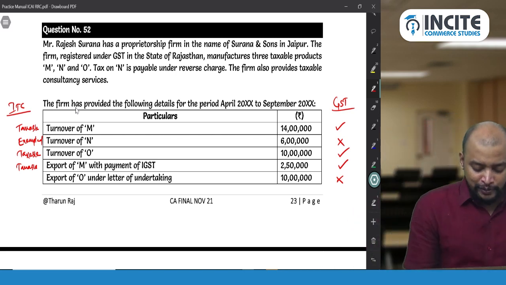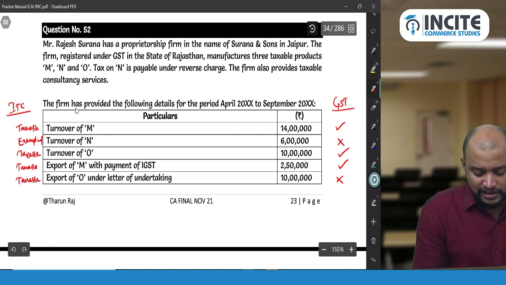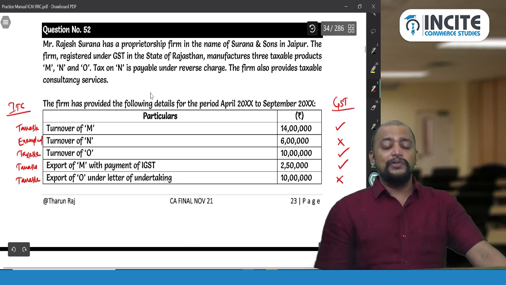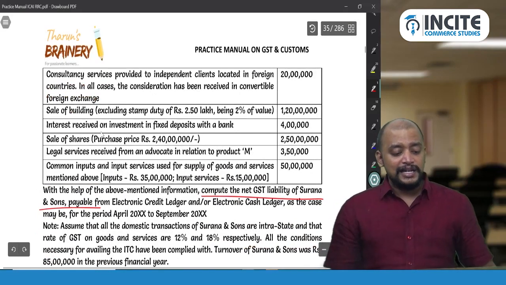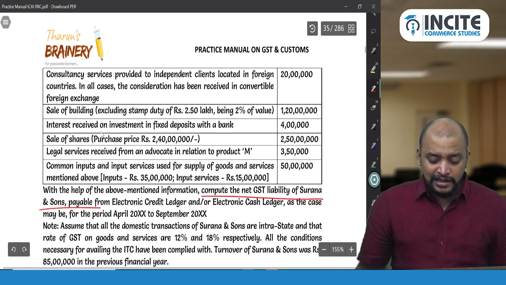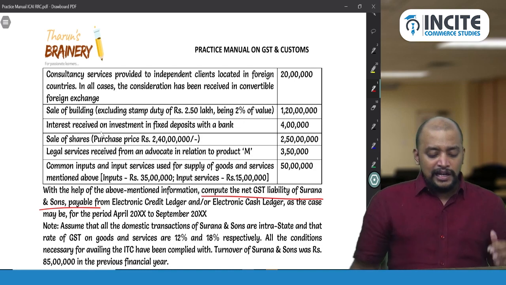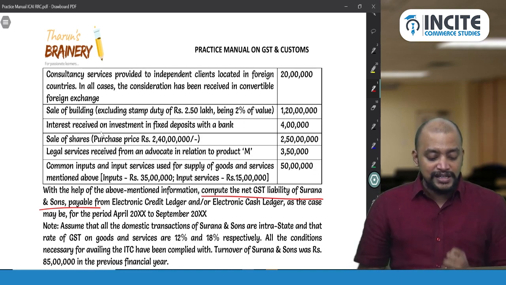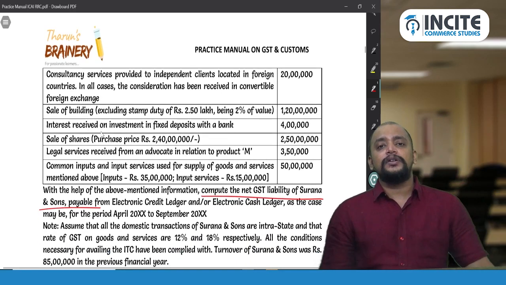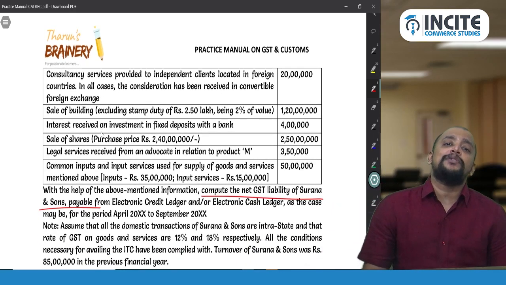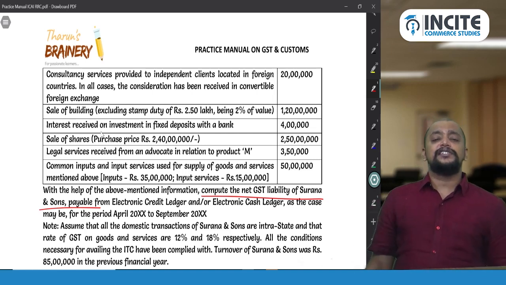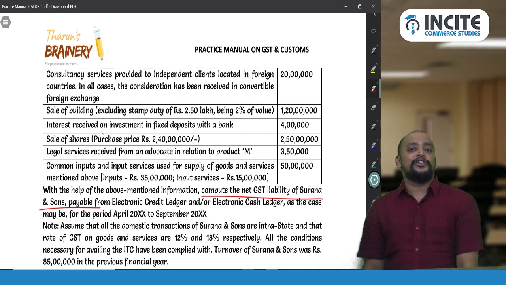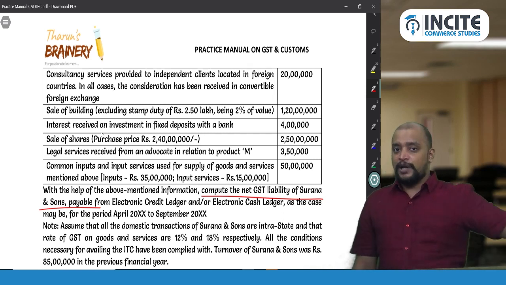So therefore I don't have to pay GST, but even then it will be treated as taxable at the time of availment of ITC. It will be classified under taxable turnover. And thereafter, consultancy services provided to an independent client located in foreign countries. In all cases, the consideration has been received in convertible foreign exchange. So this is export without payment of IGST under bond or LUT. So you take it as export without payment of IGST under bond or LUT. So don't take export upon payment of IGST.